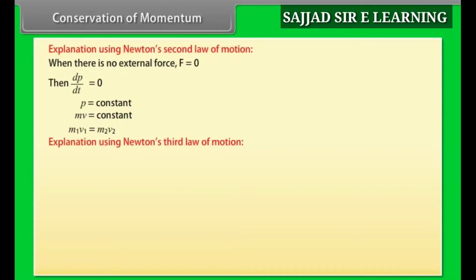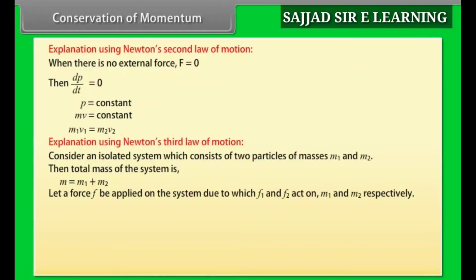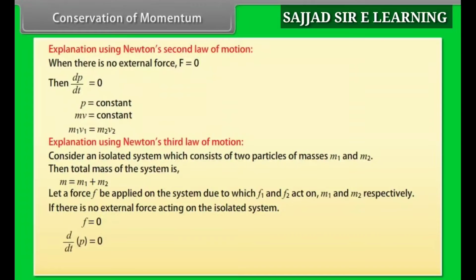Explanation using Newton's third law of motion. Consider an isolated system which consists of two particles of masses m1 and m2. Then total mass of the system is m equal to m1 plus m2. Let a force F be applied on the system due to which F1 and F2 act on m1 and m2 respectively. If there is no external force acting on the isolated system, then F is equal to 0. dP by dt is equal to 0. P is equal to constant. Hence, the law of conservation of linear momentum is proved.